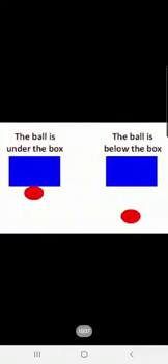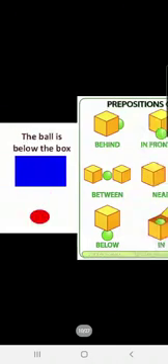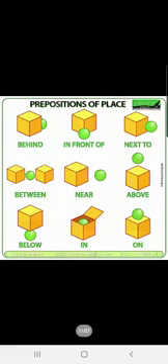Now see, children, with the ball. Now there is a box and you can see this red one is a ball. So in the first picture, the ball is under the box. In the second picture, the ball is below the box. You can see the difference, children? Very good. So in the first picture, under is the preposition. In the second picture, below is the preposition. And they are answering the question of where. Where is the ball? Under the box. In the second picture, where is the ball? Below the box.